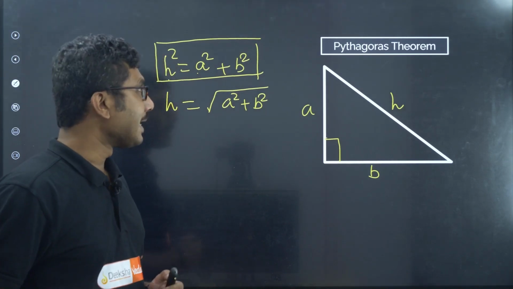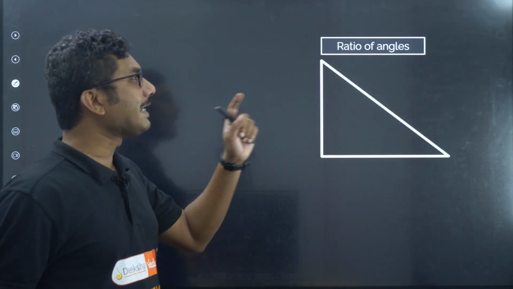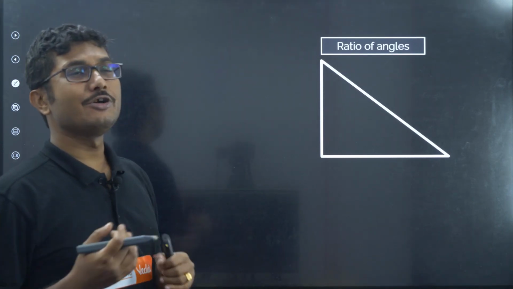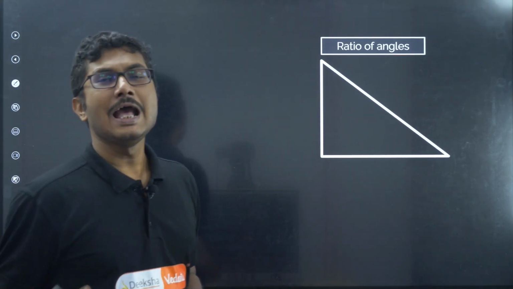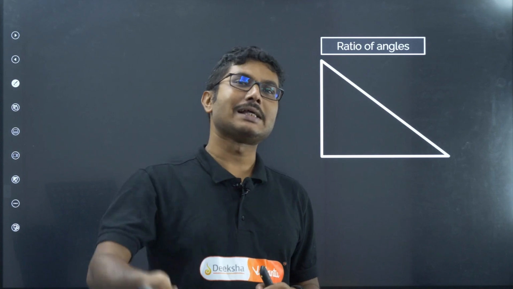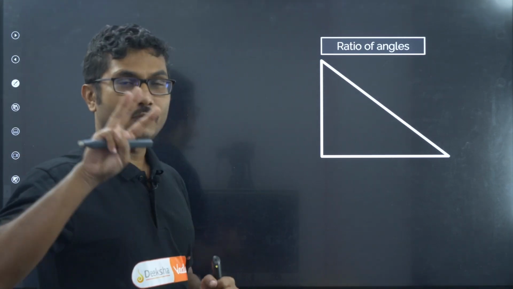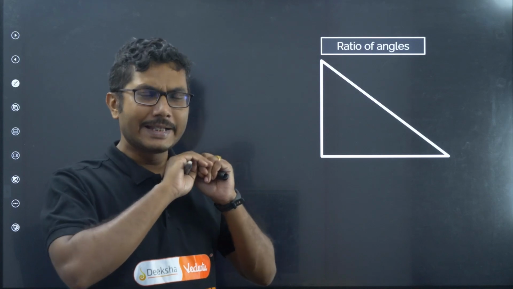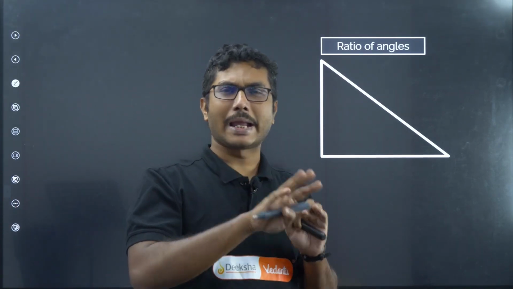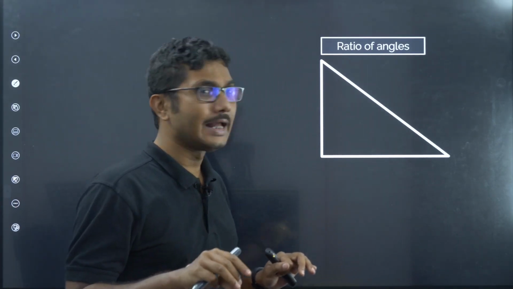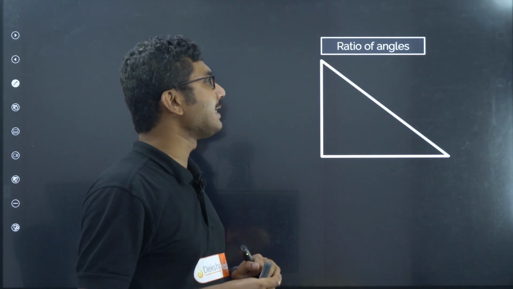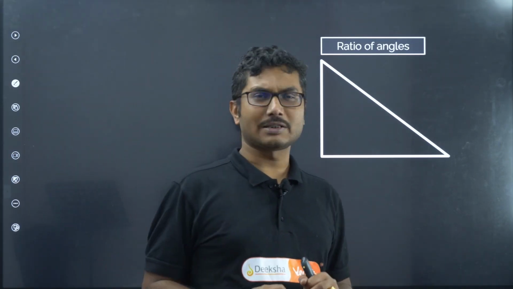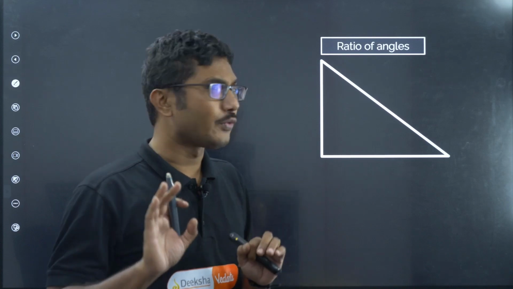Next, ratio of angles, very important. There are mainly 3 types of ratio of angles, and then their inverses. In physics, in 99% of cases only the 3 types of ratios are all that is needed, but in some cases you will need to learn the inverses. I will briefly explain the inverses as well, so don't worry about that.